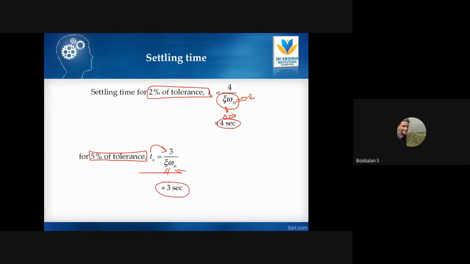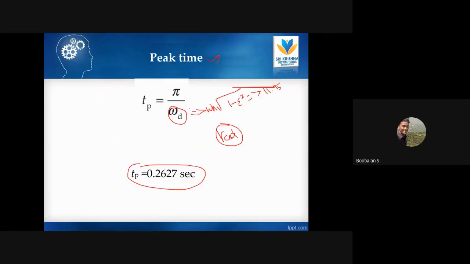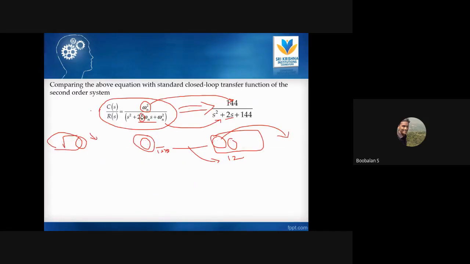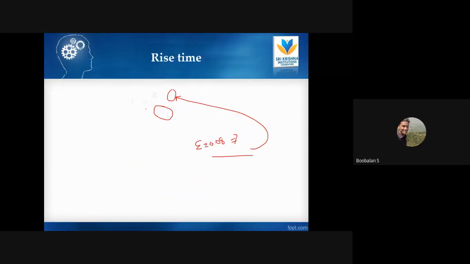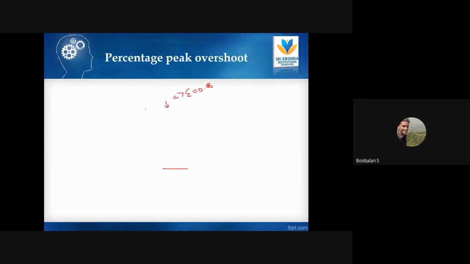So these are all the important time domain parameters we have just solved: rise time, peak time, settling time, maximum overshoot, delay time. So university-la kandipa indha questions varum. Just keep in mind, if you know the formulas, it is more than enough. So derive the second order system and just compare with the general second order format. If you compare with the general format, you will be able to get omega n and epsilon. Once you arrive at the epsilon value and omega n value, it will be very, very easy. So you could easily solve, within 5 to 10 minutes you could solve everything.